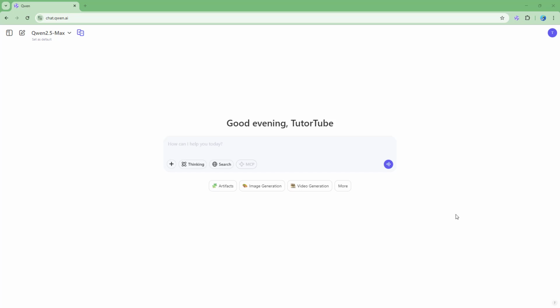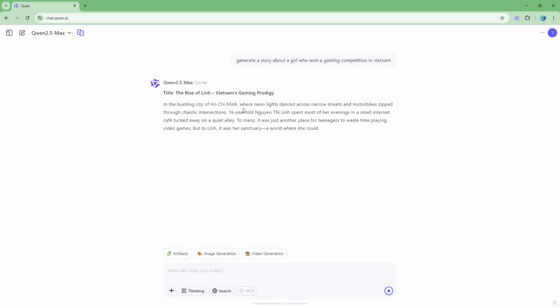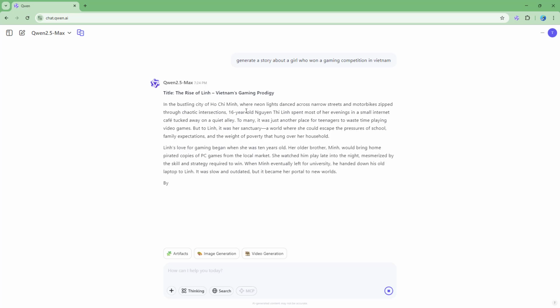So what you can also easily do using Qwen is go ahead and generate out stories that you want. Let's say, for example, I'm going to go ahead and say, generate a story about a girl who won a gaming competition in Vietnam, let's say, for example, right here. So once you do that, it gives the title, and then you can see that it actually goes ahead and generates out a story for you.